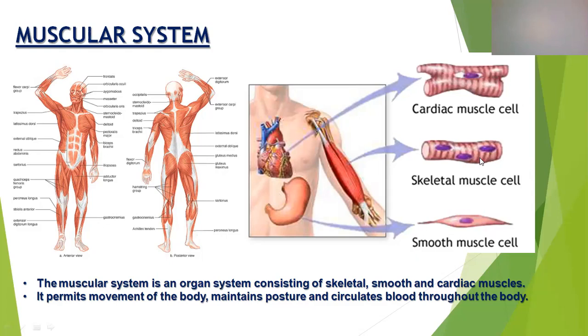So these are some of the properties of these muscle fibers. So the muscle system is made up of these three types of muscle fibers or muscle tissues. What are they? Cardiac muscle, skeletal muscle, smooth muscle. So what is meant by muscle tissue? Muscle tissue means those tissues with the contractile property, or they can shorten their length. And these are the three varieties of muscle tissues: cardiac muscle, skeletal muscle, smooth muscle, and some properties of cardiac, skeletal, and smooth.